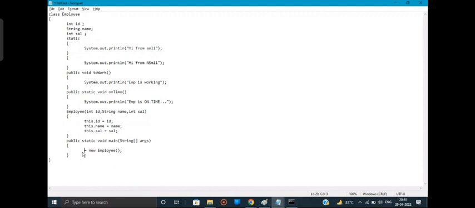But before that, I'll create a reference variable to store the object: Employee e1. Now this is my first employee. So for that, what are the things that I must pass over here in the actual arguments? ID, name, and sal. So this is my first employee.